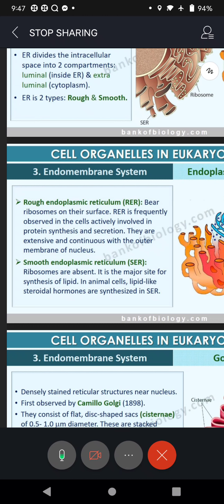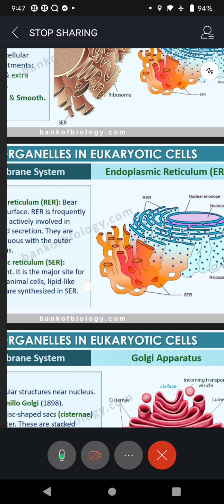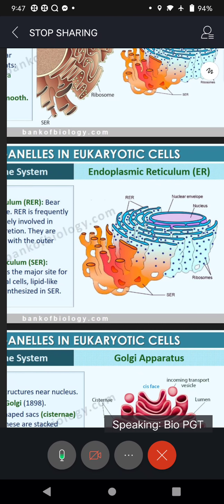On the surface of SER, no ribosomes will be present. Hence it is SER. RER is responsible for protein synthesis and secretion of certain enzymes. SER is responsible for lipid synthesis. Okay, and some hormones also are synthesized in SER. So you can see the difference between RER and SER, and it is present across the cytoplasm. I hope it's clear.